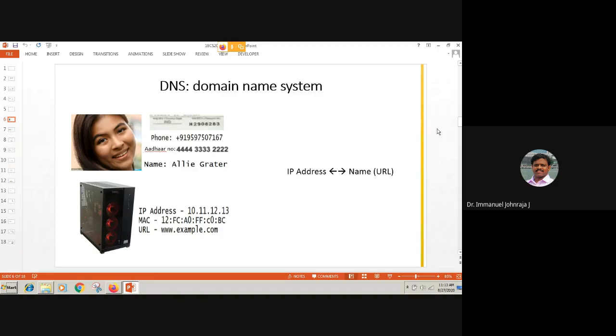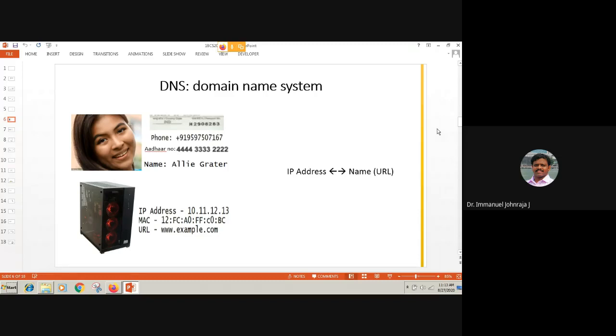Now, this indicates that there is a clear requirement for mapping. Please take the keyword called mapping. I'm not using the word converting or changing. It's a mapping. So, mapping of IP address with the URL. If I give the IP address, I should get the URL. If I give the URL, I should get the IP address. So this is called name resolution. The primary objective of domain name system is mapping of IP to URL and URL to IP.